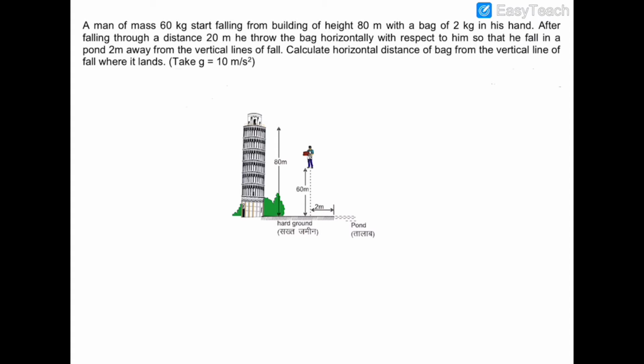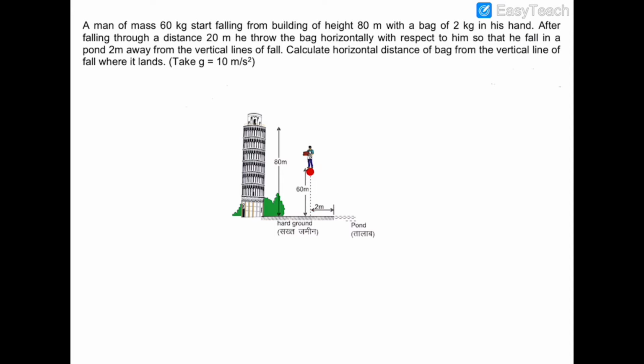But he wishes to jump in the pond which is nearby the ground, and to jump in the pond, he throws this bag in horizontal direction with respect to him when he has descended by a distance of 20 meters. So this man just falls in the pond, and we have to find out the horizontal distance by which this bag will fall from this vertical line.